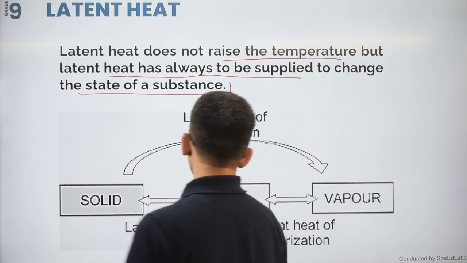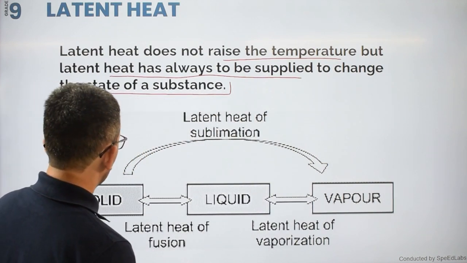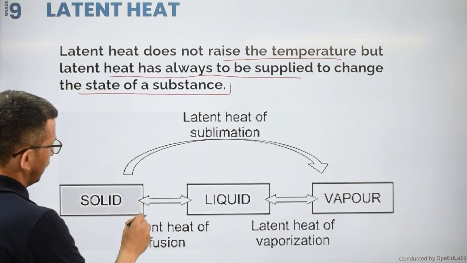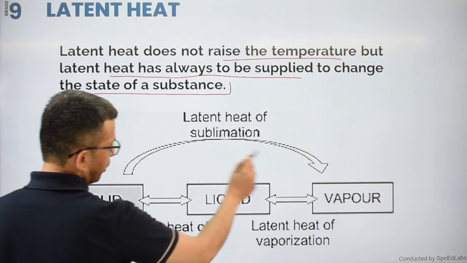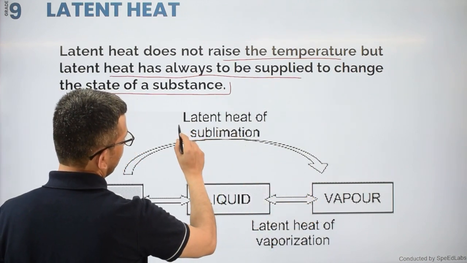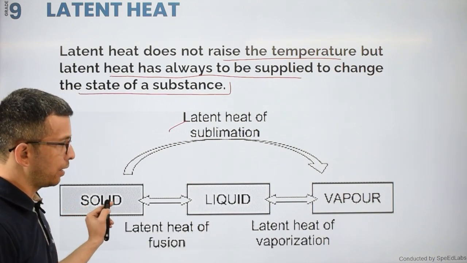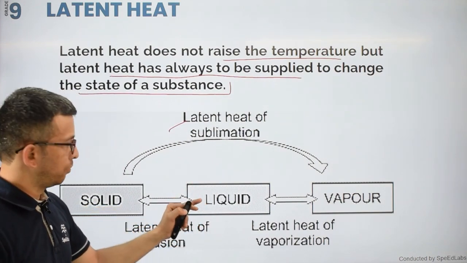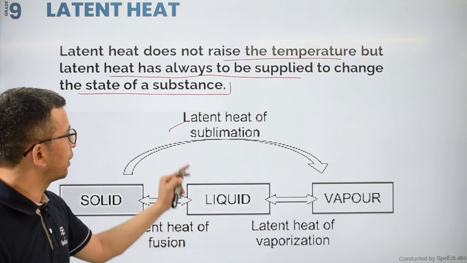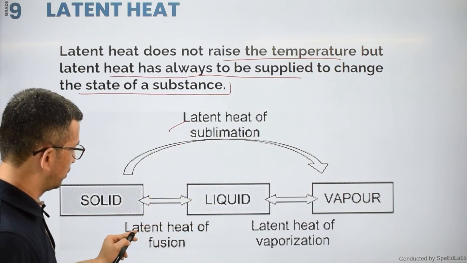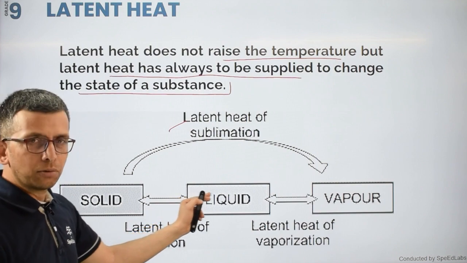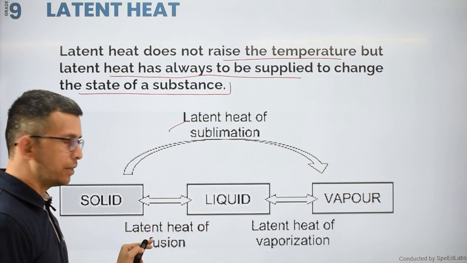So here we have one diagram also. If I have solid and it is directly converting into vapor, this is called the latent heat of sublimation. The process in which solid directly converts into vapor without converting into liquid is called the latent heat of sublimation. When solid is converting into liquid, that is called the latent heat of fusion.